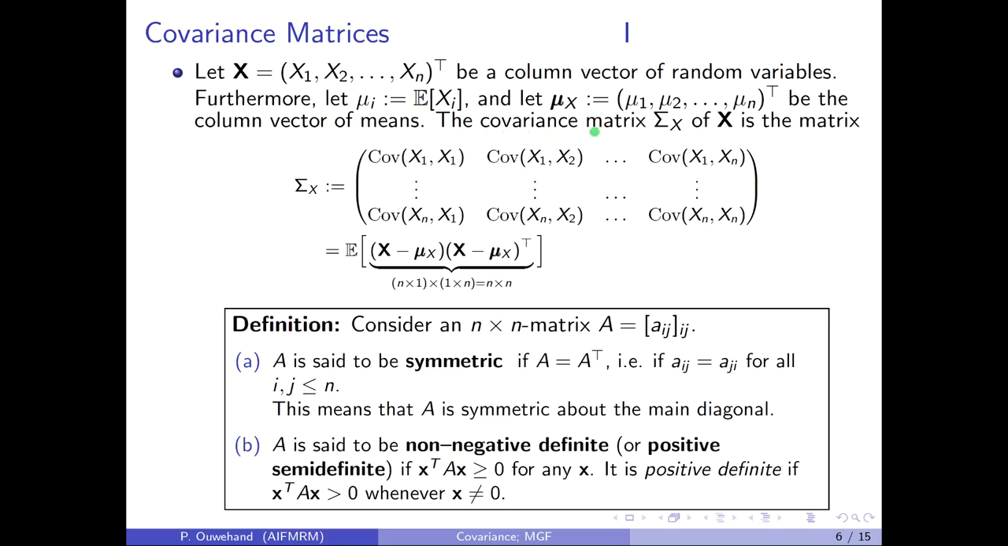The covariance matrix sigma_x of the random vector x is then the matrix whose ijth element is the covariance of xi with xj, as shown here. Notice that this is precisely the expectation of the column vector consisting of the random vector x minus its mean vector times its transpose. The first vector here is an n by 1 vector. The second vector is its transpose and is therefore a 1 by n vector, and hence their product is an n by n matrix.